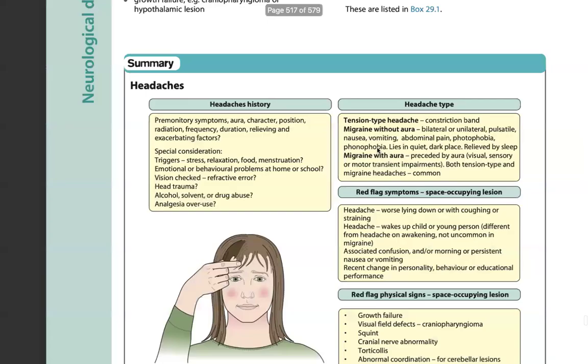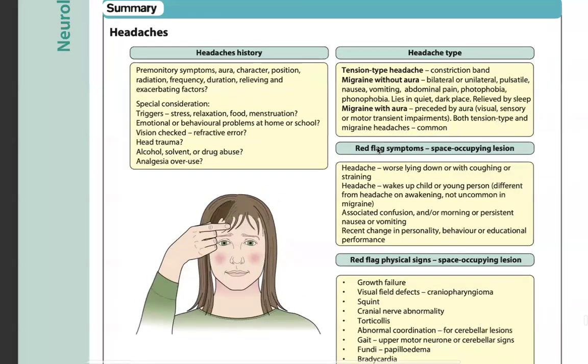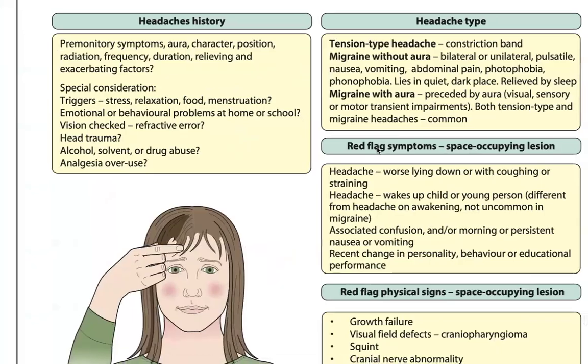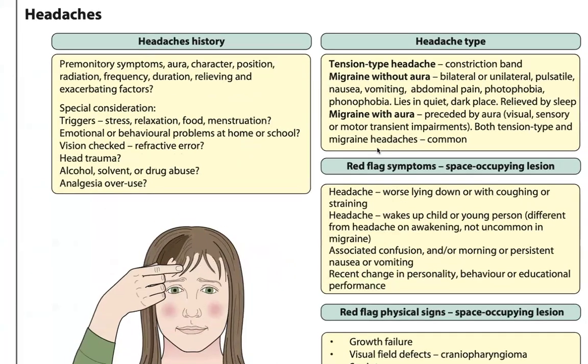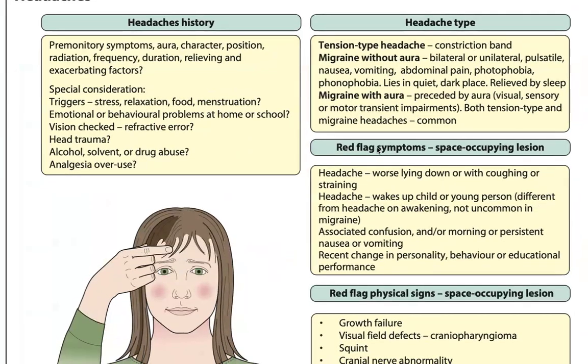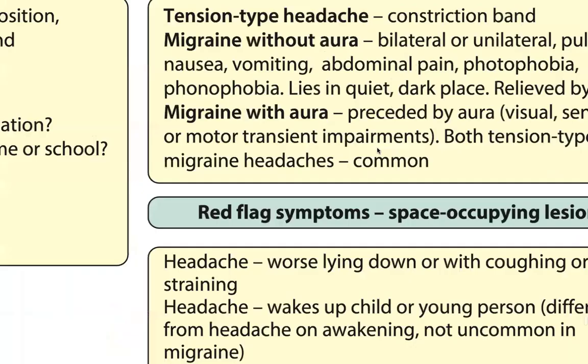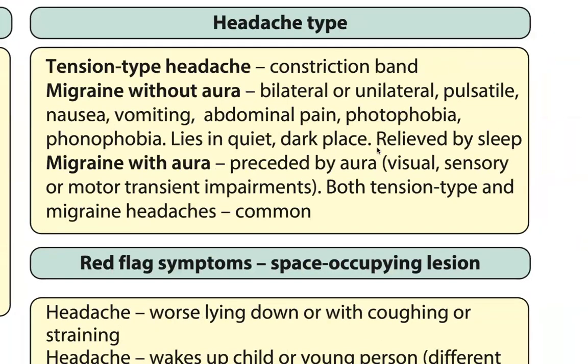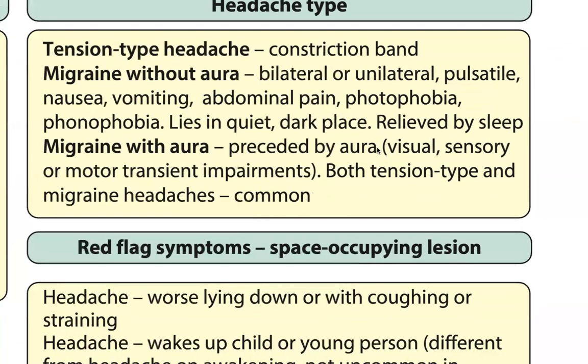These are the headaches. This is the history: premonitory symptoms, aura, character, position, radiation, frequency, duration, relieving and exacerbating factors, special associations, triggers, stress, relaxation, menstruation, emotional behavioral problems, vision check for refractive error, head trauma, alcohol, solvent, drug abuse, analgesia overuse. Headache type is tension type headache, bilateral or unilateral, pulsatile, nausea, vomiting, abdominal pain, photophobia, phonophobia, lies in a quiet room, relieved by sleep.